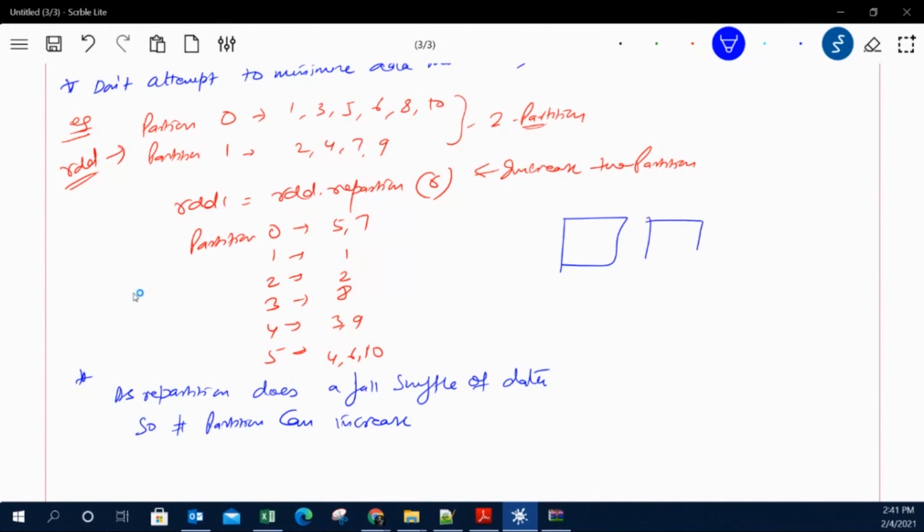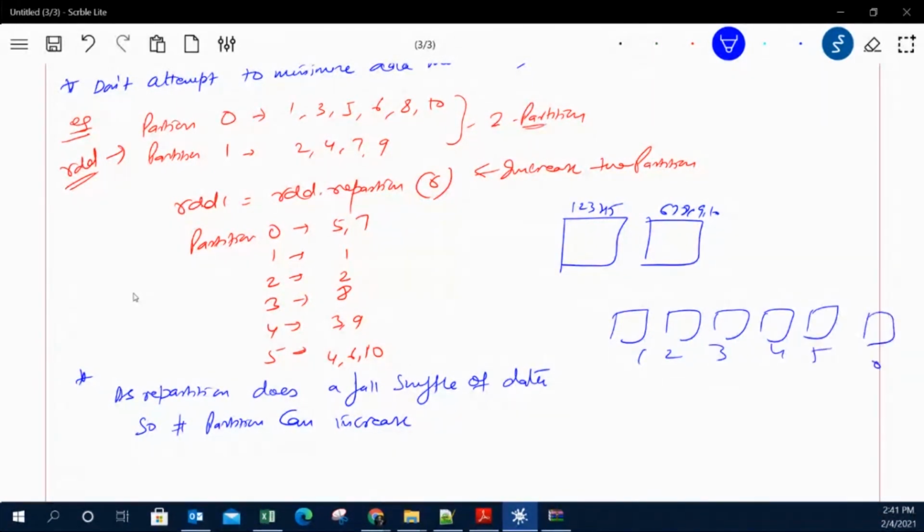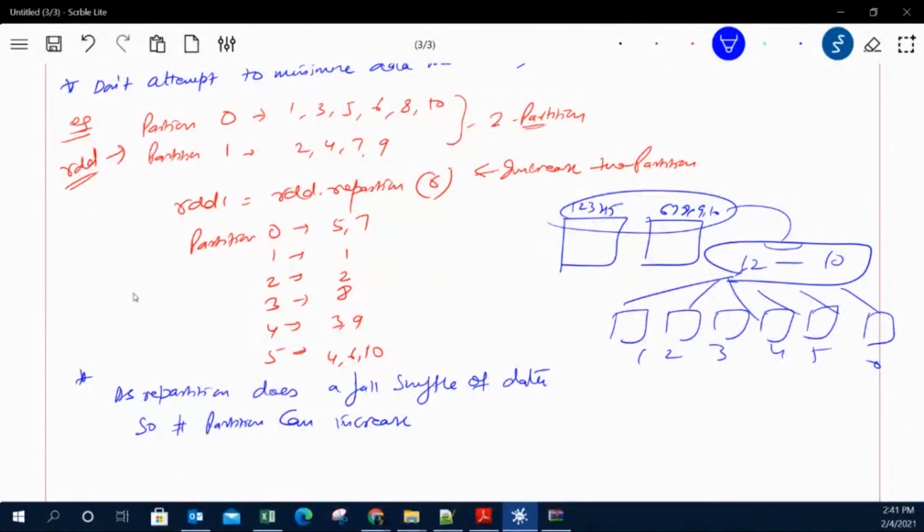Let's say I have two boxes, two partitions. Now I have values 1, 2, 3, 4, 5 and 6, 7, 8, 9, 10. If you have to assign to 6 boxes, it is not like you will keep the data where it is. You will first take out the data, 1, 2, 10, and then assign it based on some logic into the new boxes. That means this is a shuffle, and this is again expensive. A shuffle is a very expensive process. Okay, so this is about the partitions.